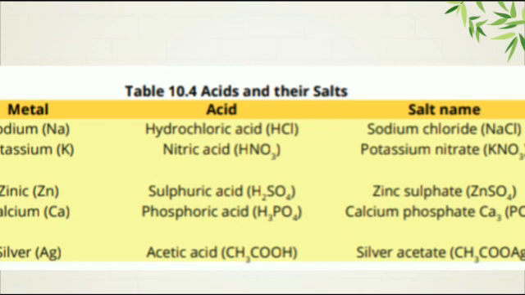Metallic cation and anion from acid. Potassium K reacts with nitric acid to form potassium nitrate. Zinc reacts with sulfuric acid to form zinc sulfate. Calcium reacts with phosphoric acid to produce calcium phosphate, Ca3(PO4)2. Silver reacts with acetic acid to produce silver acetate. Please prepare all formulas, their symbols, and chemical names for the objective.